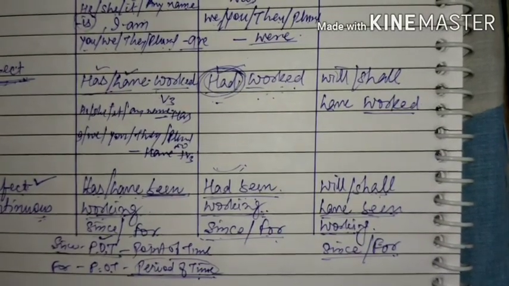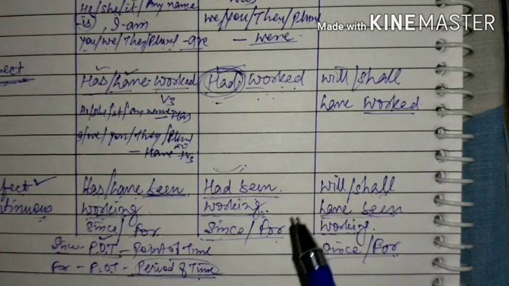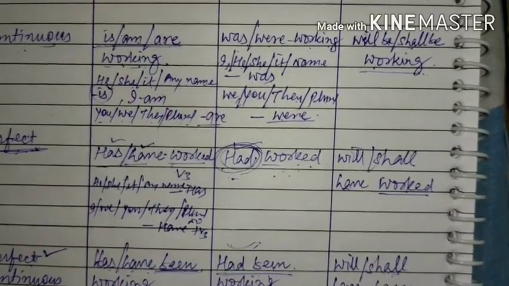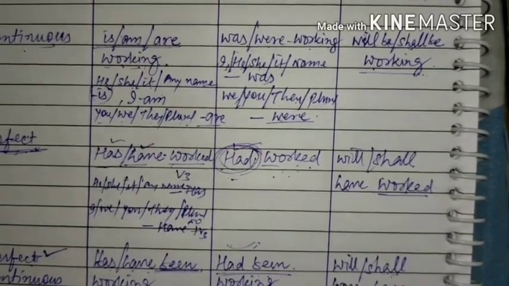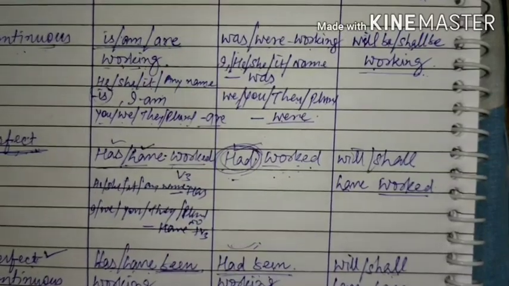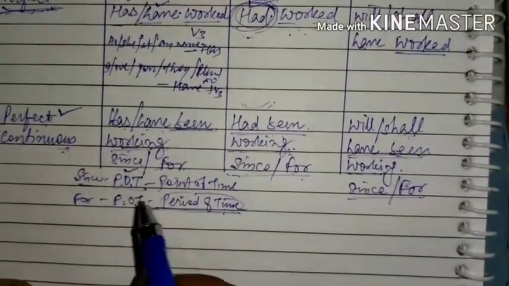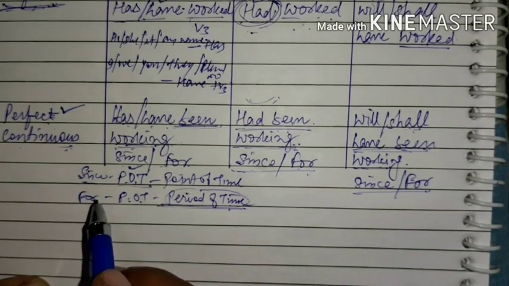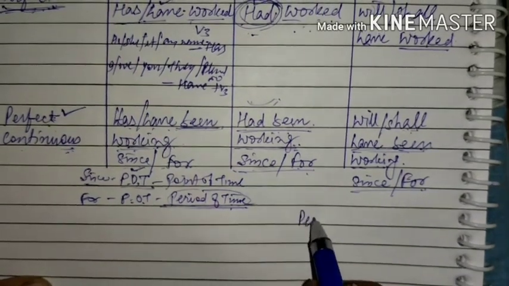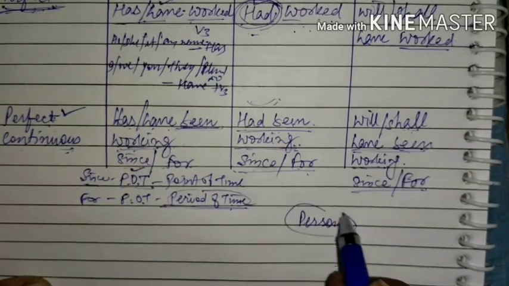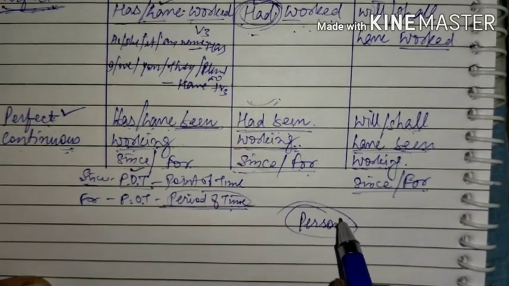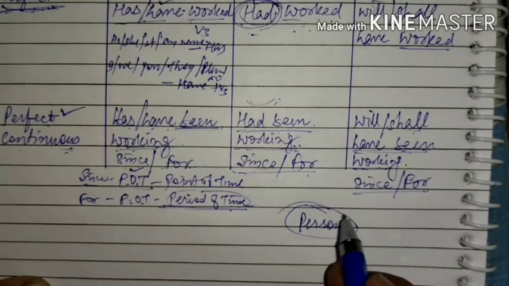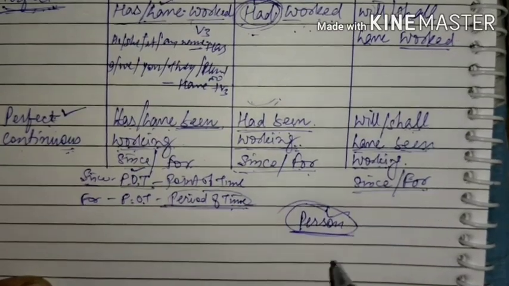So this is the similarity between the three tenses. I hope you have got an idea about the functioning of the same verb in different actions, different times. While teaching this portion, I was feeling a necessity to make you understand about the person. Okay, this is a common doubt which is persisting in the minds of many of the students. Okay, persons. What is a person?